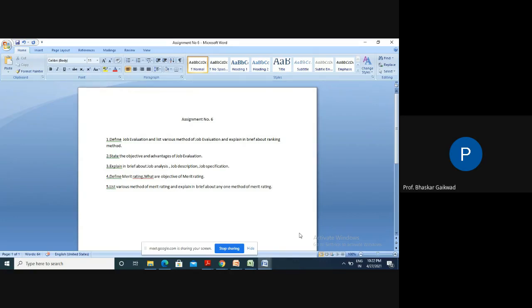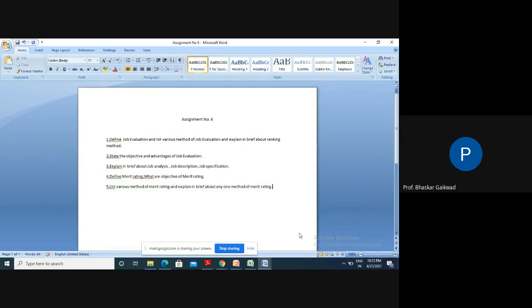Then third, it provides more accurate information. If we decide the performance and efficiency of the workers, this will help to promote workers to a higher position, for transfer purposes, and for layoff purposes. We require this merit rating. Then fourth, it provides a means of evaluating selection and training techniques. If there is bad performance in industry, normally they give training to that type of workers, and in order to decide this we require merit rating.